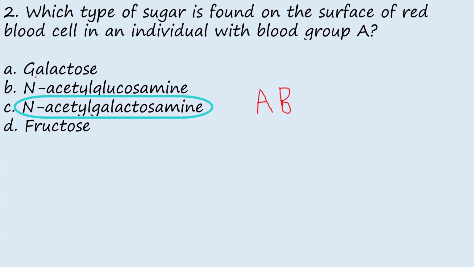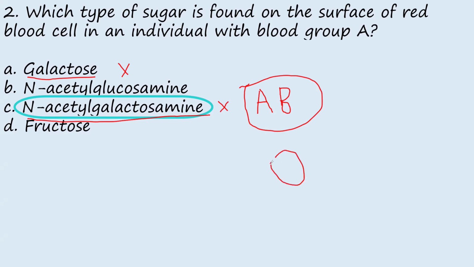While if an individual has neither galactose nor N-acetyl galactosamine, that individual has blood group O. So for blood group A, the person has N-acetyl galactosamine. Therefore, the answer to this question is option C.